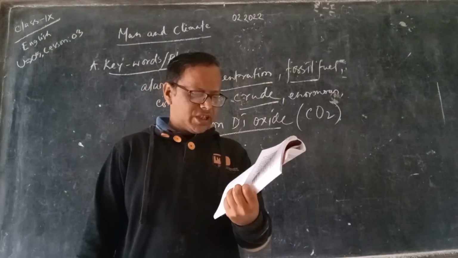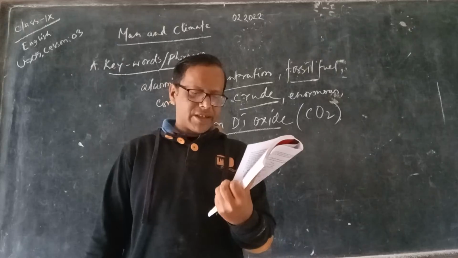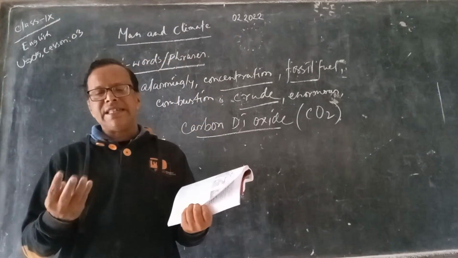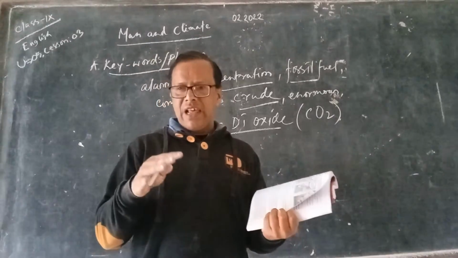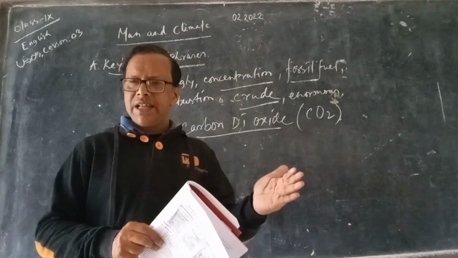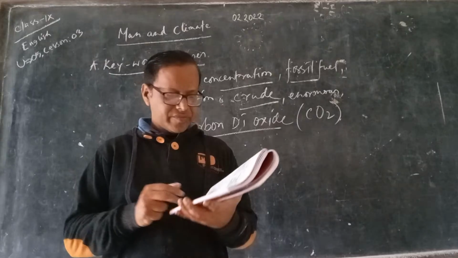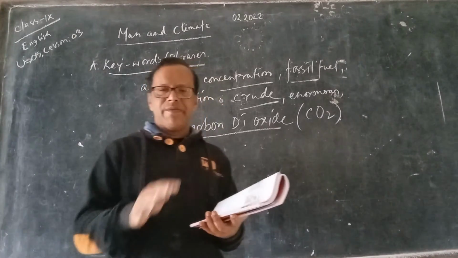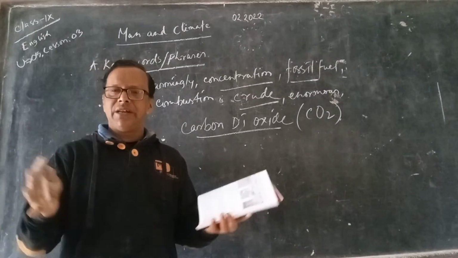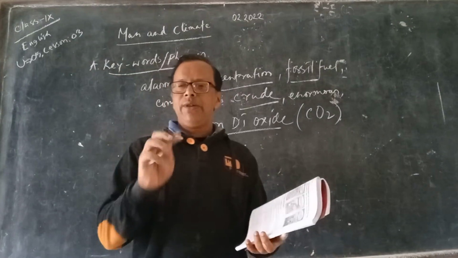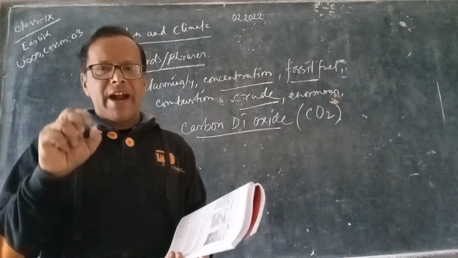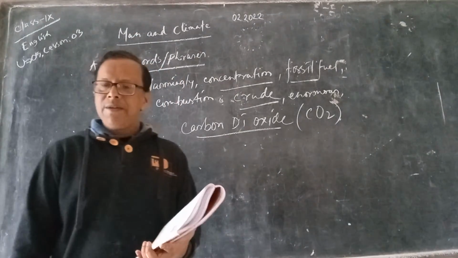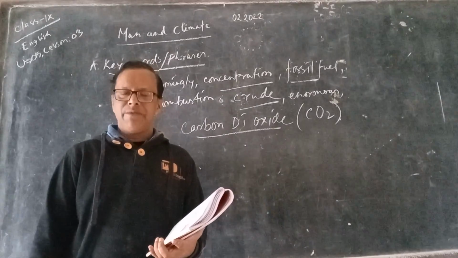Number two, which human activities are responsible for increasing carbon dioxide in the atmosphere? Many of our activities are responsible, like burning of fossil fuels, cutting down of trees, and many other activities. How can trees help save our environment? Yes, trees obviously can save our environment. If we plant more and more trees, those trees will absorb carbon dioxide from the air and deliver oxygen instead. So obviously, this can help us save our environment.